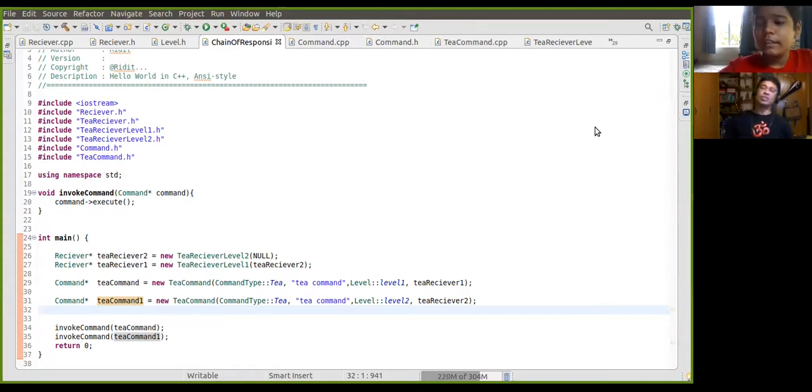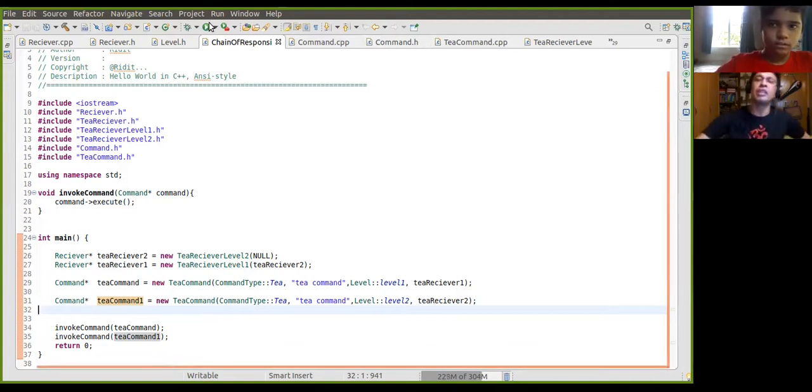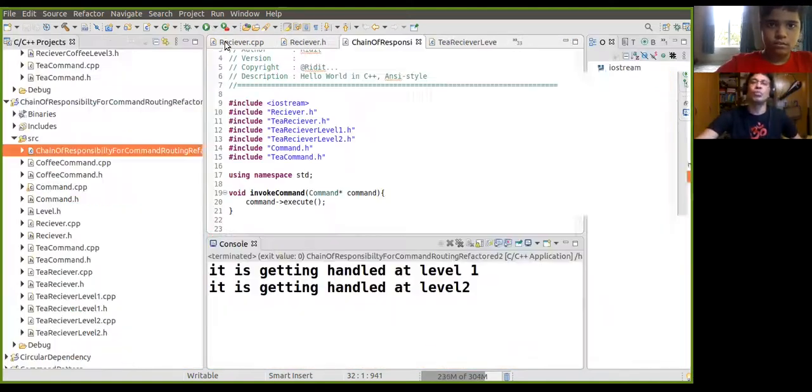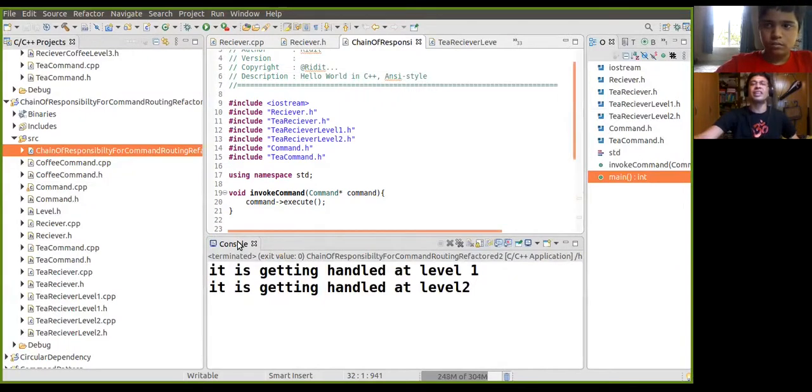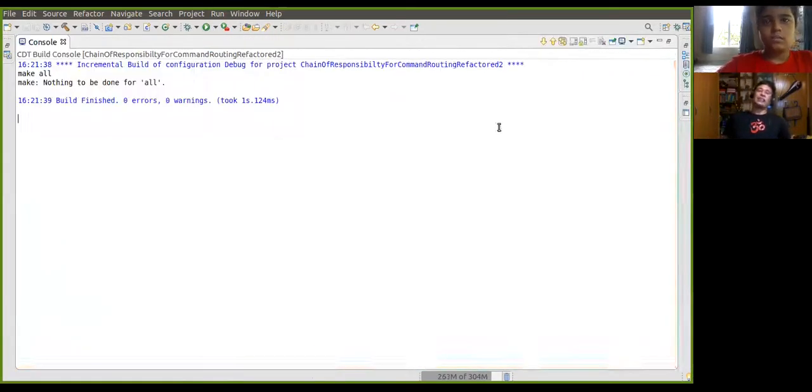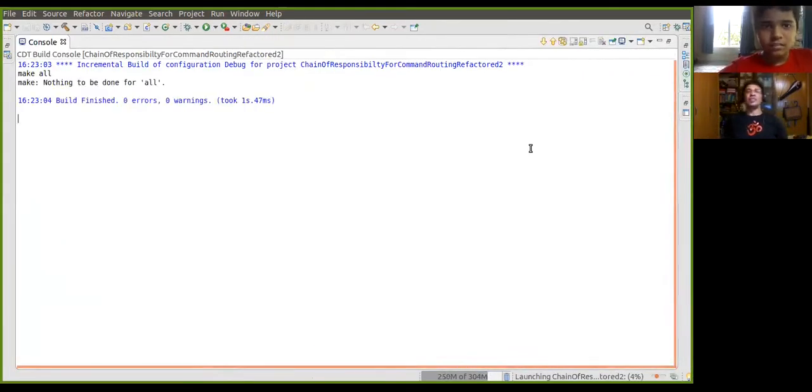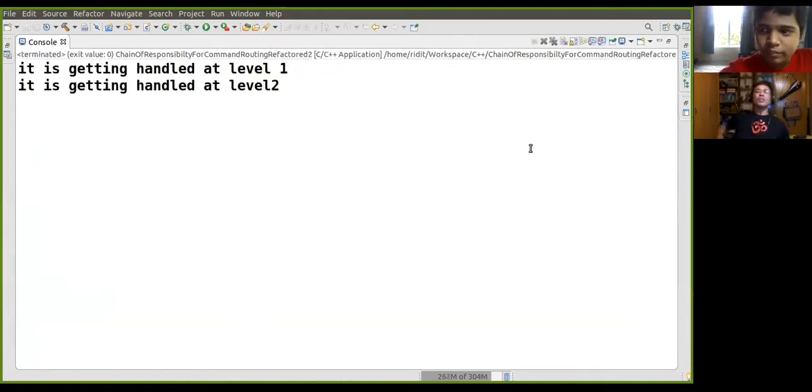Very good. Congratulations. So now you can run it again, just double click it and run it. Very good. So first you can tell the student, the first command was handled at level 1.